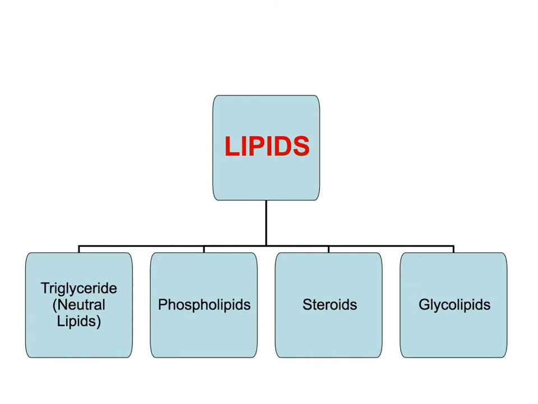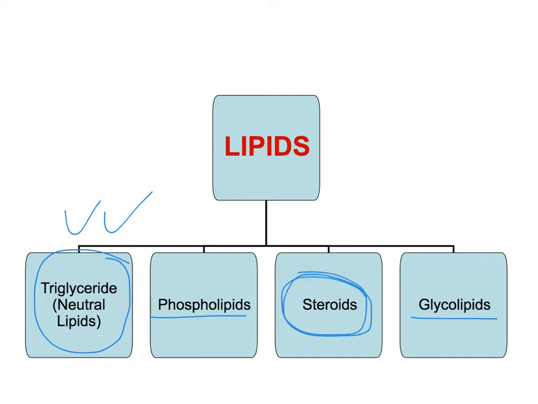These are the types of lipids. Triglyceride, the second name is neutral lipids. We are going to learn this one. And triglyceride is 90% of the lipids. Phospholipids are in the structure of the cell membrane, and glycolipids are also in the structure of the cell membrane. But steroids can be found in cholesterol or some kinds of hormones, sex hormones.